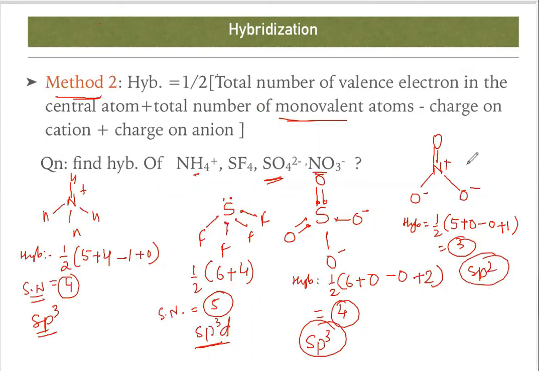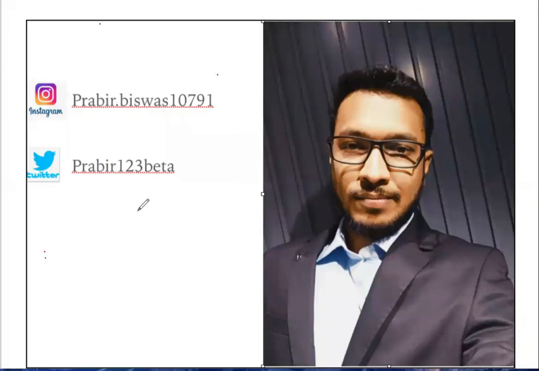You can also say using the first method, how many sigma bonds are present. 1, 2, and 3. 3 sigma bonds are present. That means hybridization is sp2. I hope these concepts are clear to you.